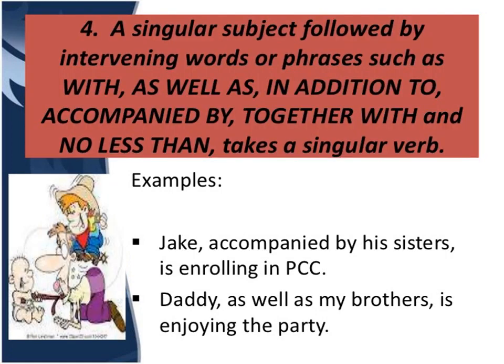Now the fourth rule is a singular subject followed by intervening words or phrases. That means if the subject is singular but is followed by words like with, as well as, in addition to, accompanied by, together with, and no less than, then they will take a singular verb.